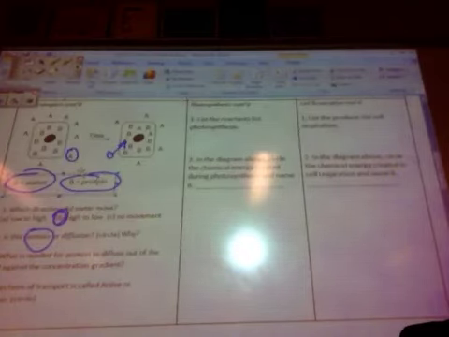Is this osmosis or diffusion? It is osmosis. And why? Because the particles are moving, not the water.